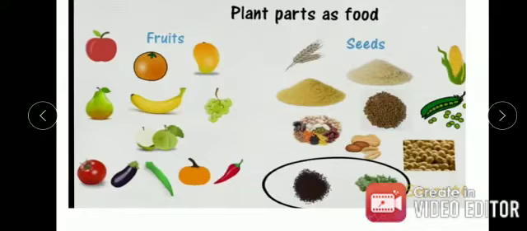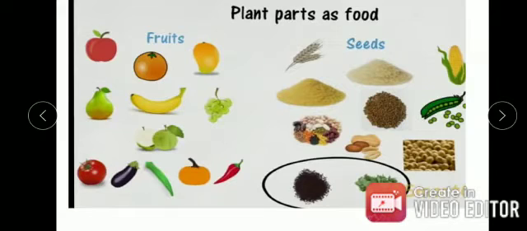Some plants store their food in their seeds also. We eat seeds of such plants like wheat, maize, rice, millet, Bengal gram or chana, peas, and pulses. Similarly, groundnut, mustard, and soybean are also seeds.